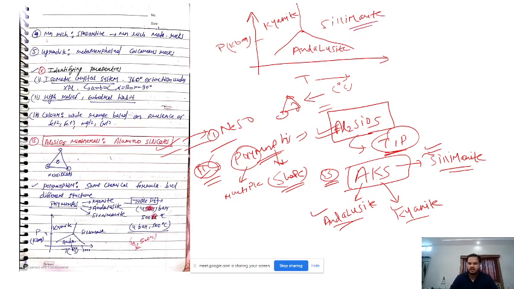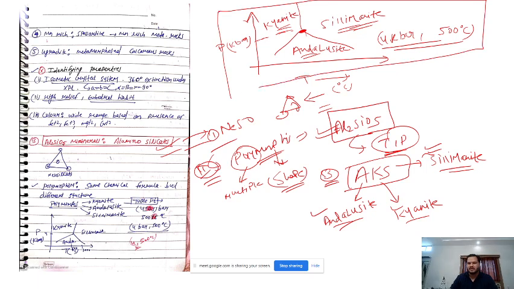So remember this triple point. This is a point at which there is a probability of finding all three polymorphs of aluminosilicate. This triple point is around 4 kilobar pressure and around 500 degrees Celsius. Just remember this. If you are able to draw this diagram in any polymorphism question, it will give a good impression.